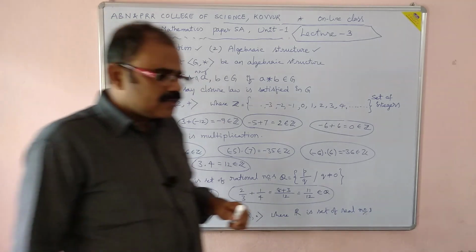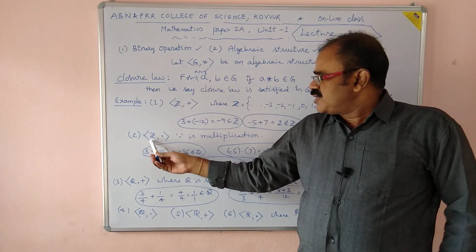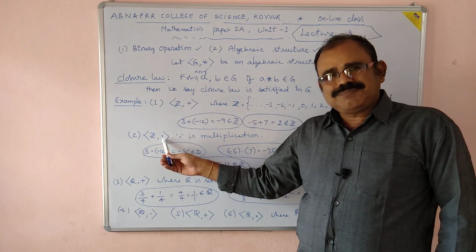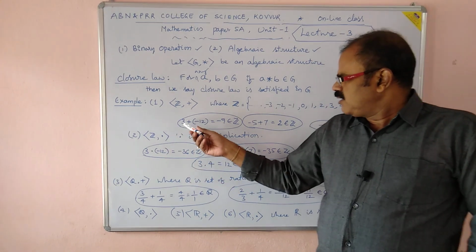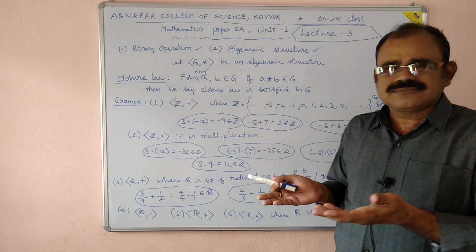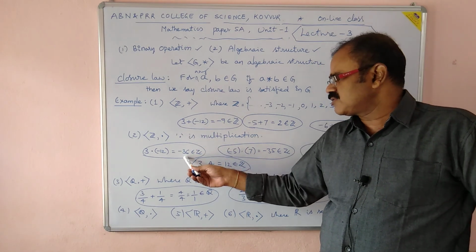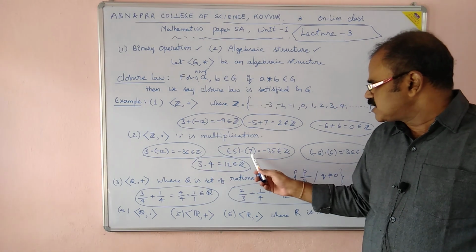Let us go for another example, (Z, ·). Same set of integers, and the binary operation is multiplication, dot. Dot is the multiplication here. Let us choose the same elements. What is there? 3 and minus 12. 3 into minus 12 is minus 36, which is a negative integer that belongs to Z. Same, minus 5, minus 7.